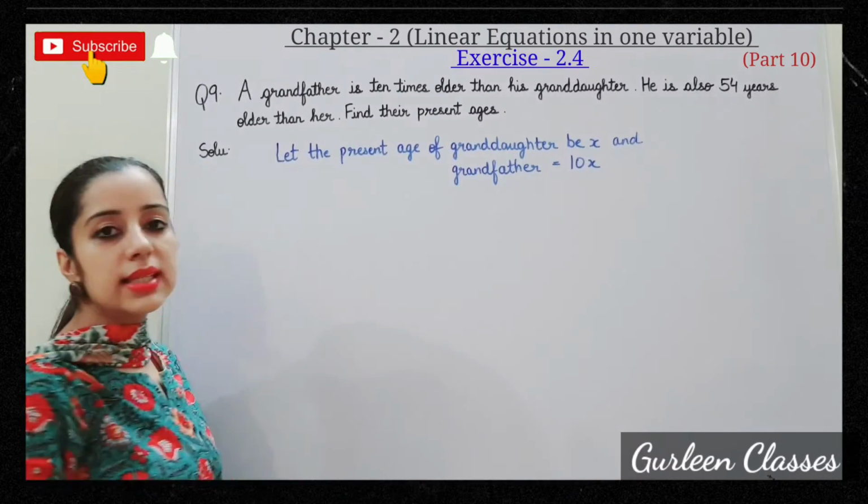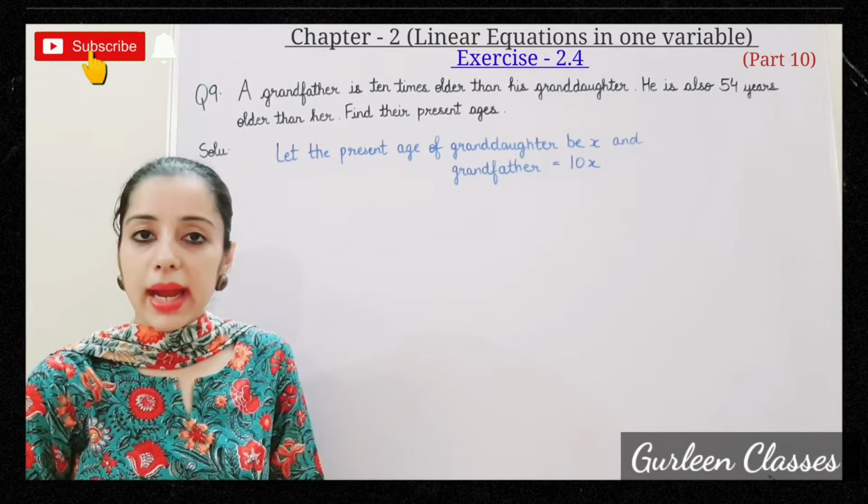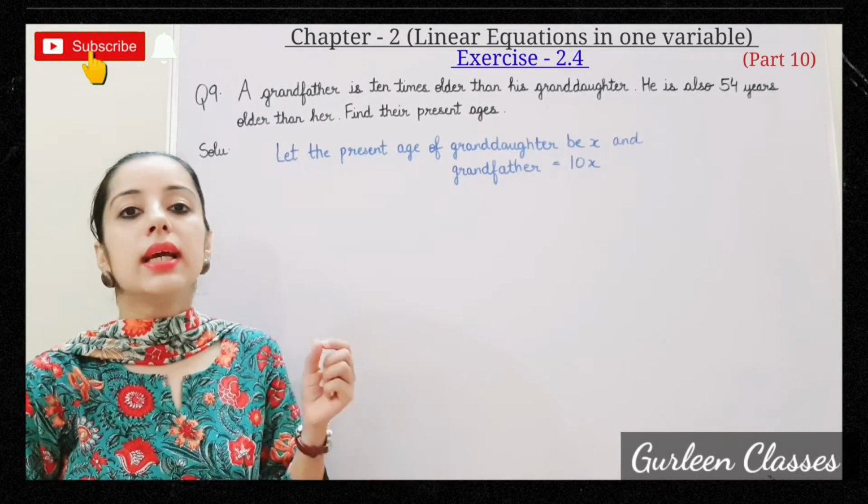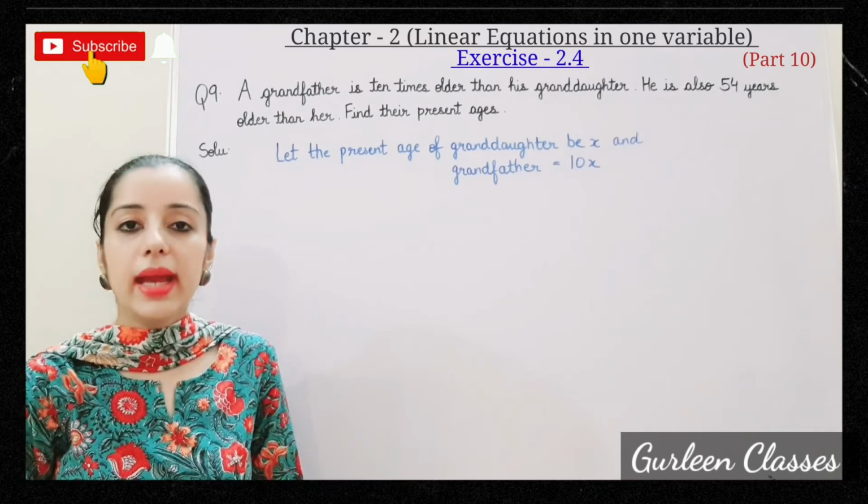As in the question it is said, a grandfather is 10 times older than his granddaughter. So it will be 10X.